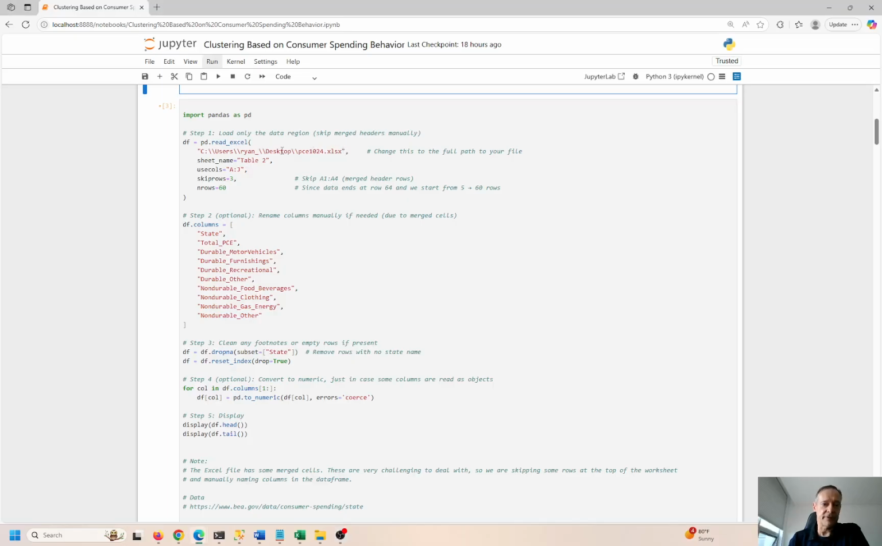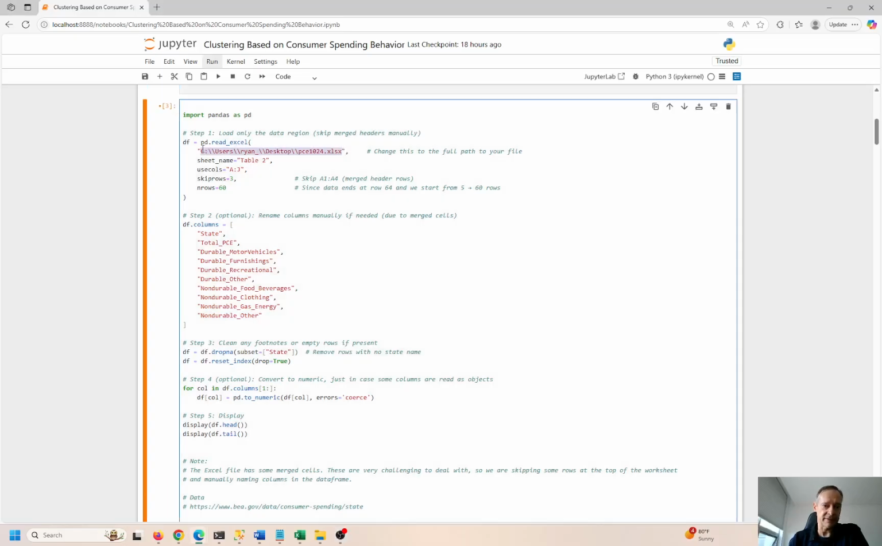I have this Excel file that I'm working with, saved on my desktop. I am going to go to a specific sheet in this Excel file. Excel can have a bunch of different worksheets. A CSV file is basically just a text file and can only have one worksheet, while Excel can have many worksheets. We're going to use columns A through J. I'm going to skip the first 3 rows, and I'm going to expand 60 rows below that.